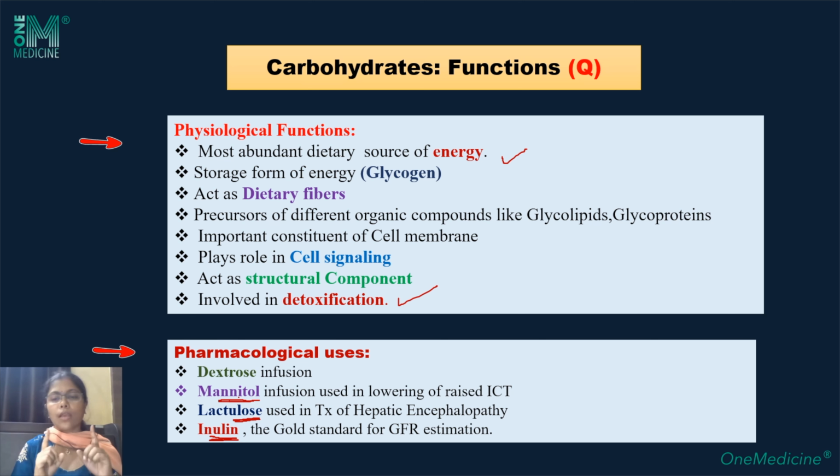To recapitulate, carbohydrates are polyhydroxyaldehydes or ketones, or derivatives or compounds which on hydrolysis yield these. Examples: glucose, fructose, sucrose. They are classified on the number of sugar units as monosaccharides, disaccharides, oligosaccharides and polysaccharides. Mono, single; di, 2; oligo, 3 to 10; poly, more than 10; and poly again divides into homoglycans and heteroglycans. And these are the physiological and pharmacological functions of the carbohydrates. From the next sessions, we will move to the detailed chemistry of each of the subtypes of carbohydrate.